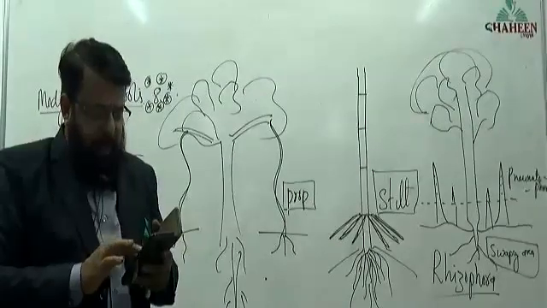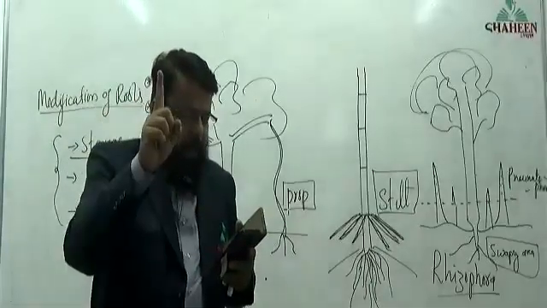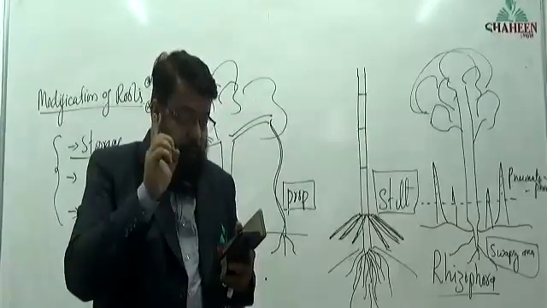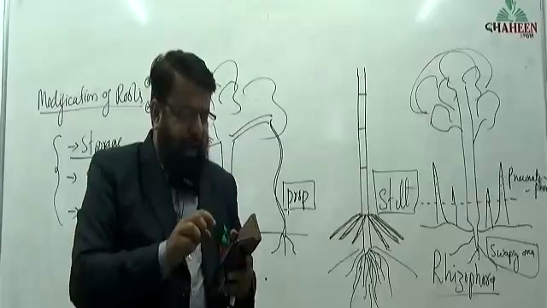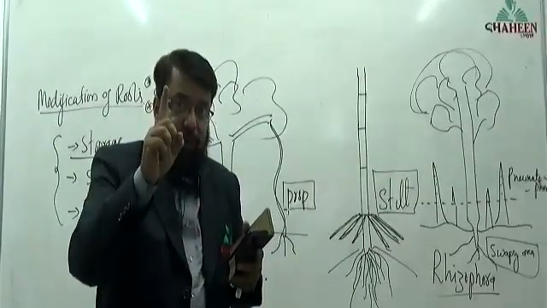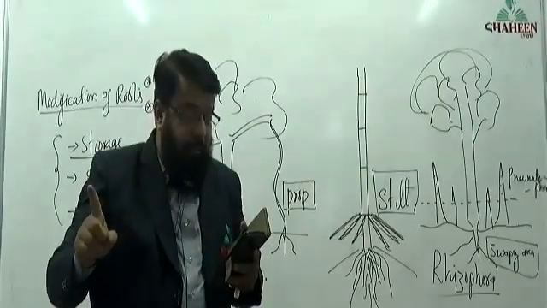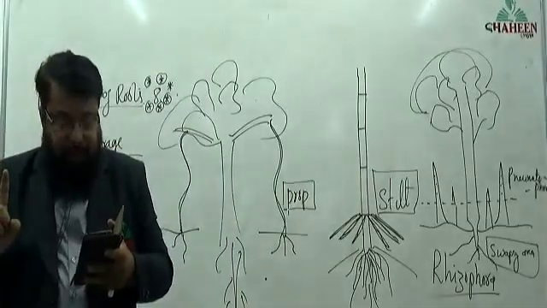Pneumatophores. Are there boys, girls? Girl, you are sitting without a book. Pneumatophores, sitting with the book. The last line of the paragraph, I'm saying it. That is modification of root, page number 67 in NCERT.